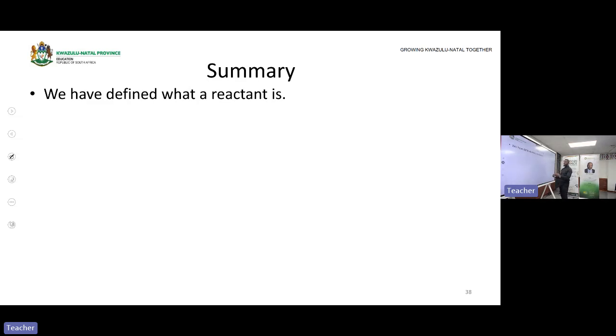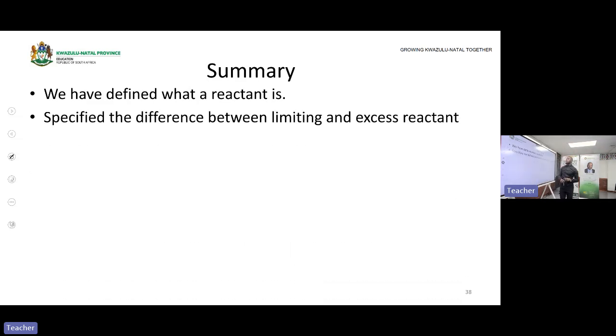At time 0, the reactant starts from high up, whereas the product will start from 0. We've also specified the difference between limiting reactant as well as the excess reactant. But we've only specified using graphical information and theoretical information. And right now we need to prove using a calculation which is the limiting between two reactants that may be given.